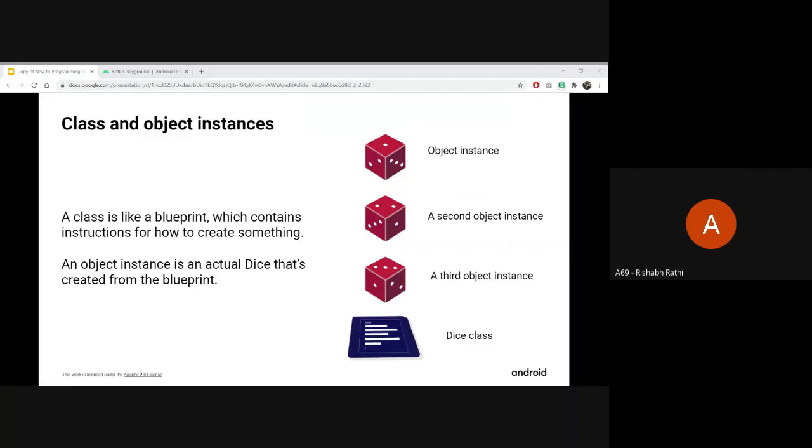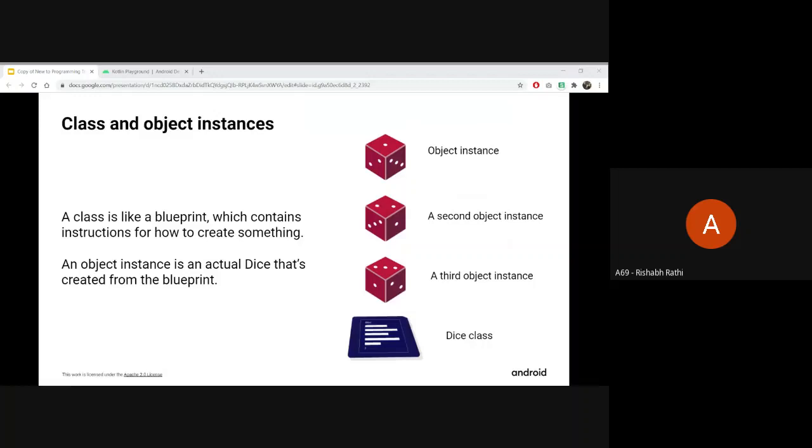You can think of a class like a blueprint. I hope you know some other object-oriented programming language. If not, no issues. A class is like a blueprint that contains instructions for how to create something. From the dice blueprint, you can actually create a dice, right? More specifically, the dice class contains details like what properties a dice has, for example the number of sides, like it has 6 sides, and how it behaves, for example that it can be rolled.